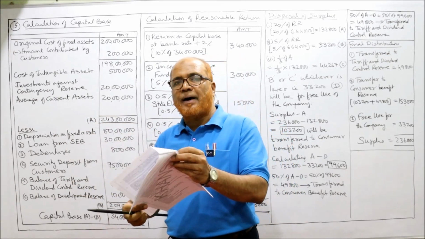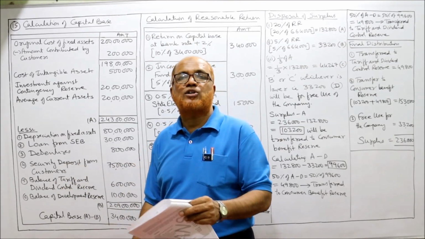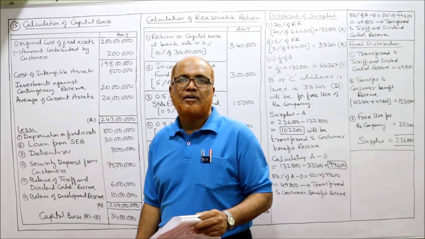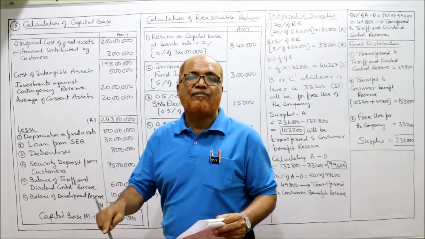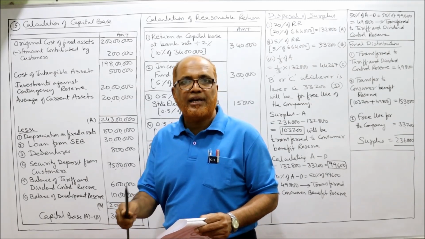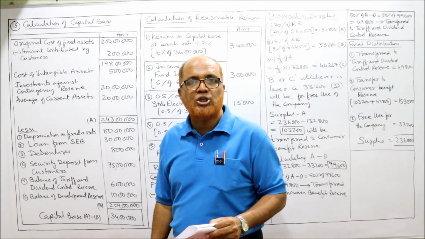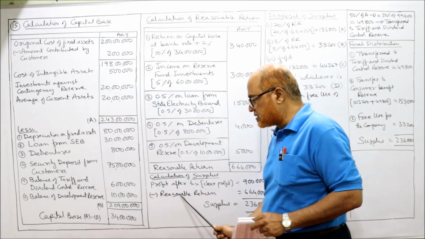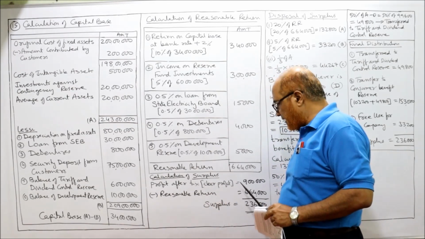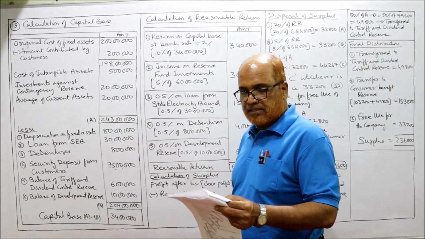Next paragraph. The company earned a post-tax profit of rupees 9 lakhs. Post-tax means after tax. So profit earned after tax, that is the clear profit. From clear profit we deduct reasonable return to get surplus. Here you can see, profit after tax, this is nothing but the clear profit, 9 lakh. From this clear profit deduct reasonable return to get the surplus.